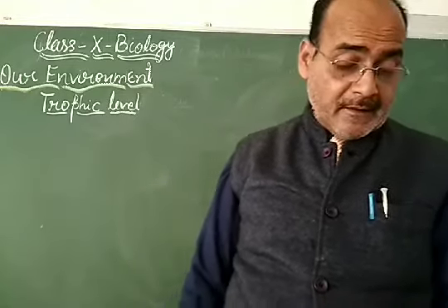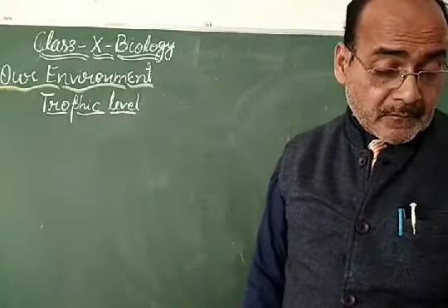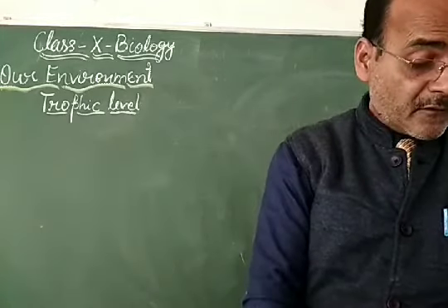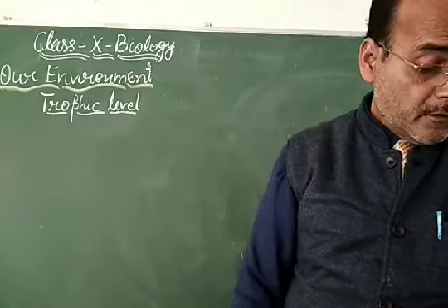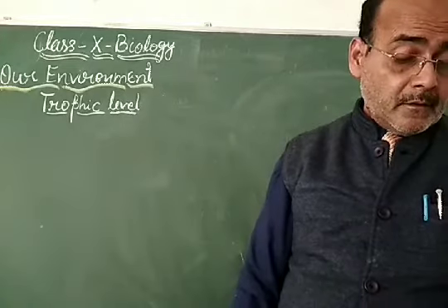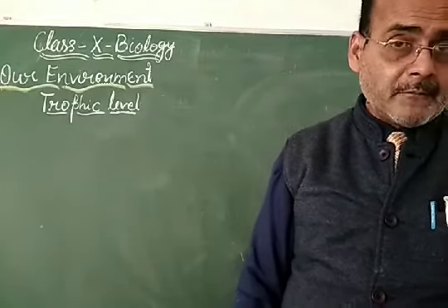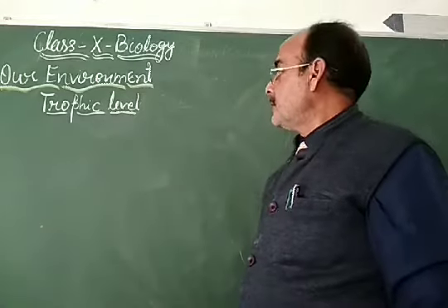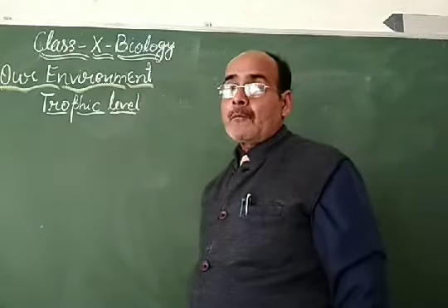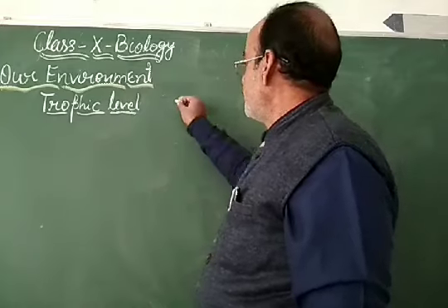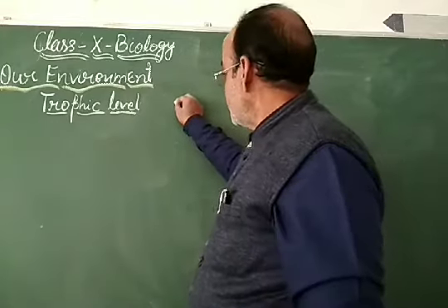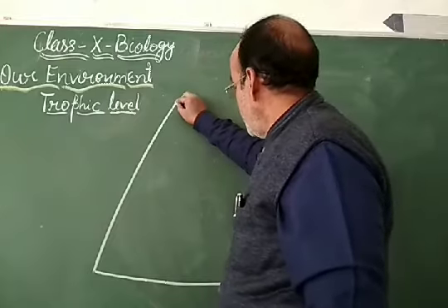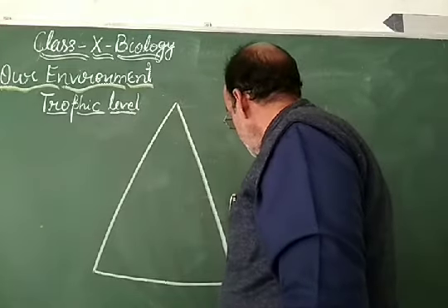Dear students, let us see some examples of these trophic levels, the energy transfer in the form of food, and that comes under the representation of the trophic level. The representation of the trophic level is by forming a pyramid. Why choose this pyramid?